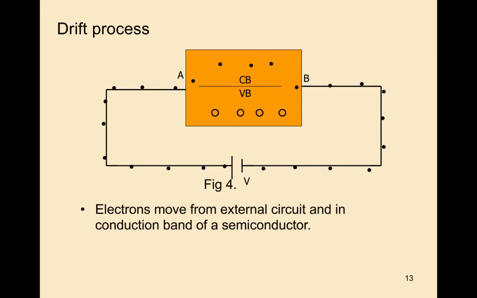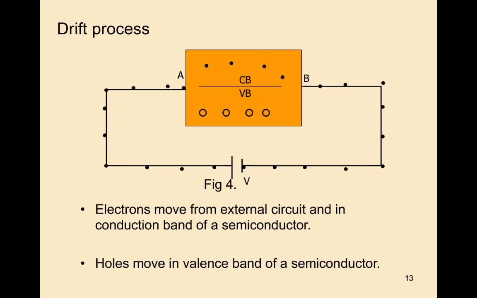Electrons move from the external circuit into the conduction band of the semiconductor, whereas holes move in the valence band of the semiconductor.